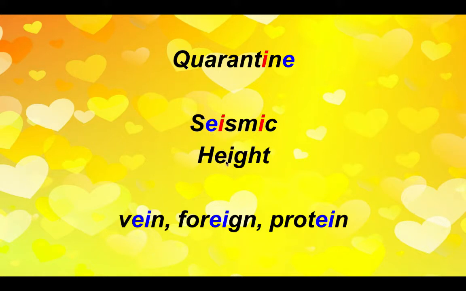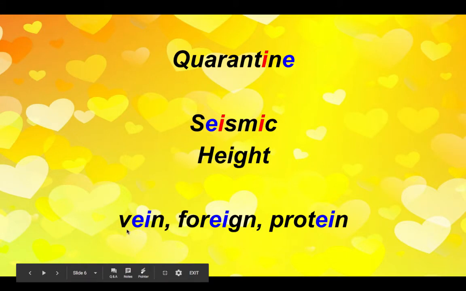Now, I was thinking about this EI letter combination, and I thought it actually appears in other words as well, but it doesn't make an I sound. It does in seismic and it does in height, but let's have a look at these three words down the bottom. EI, this word says vein. So sometimes the grapheme choice EI can make an A sound, vein. EI appears here in the word foreign. And guess what?